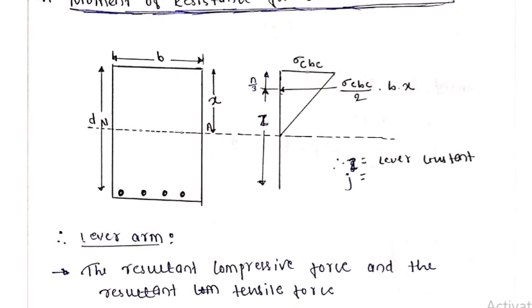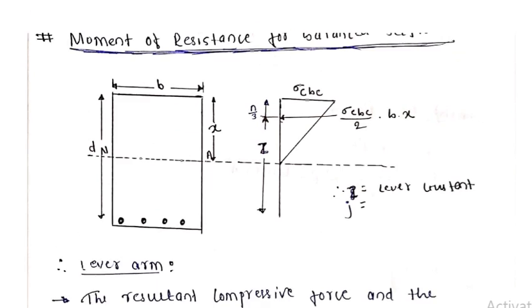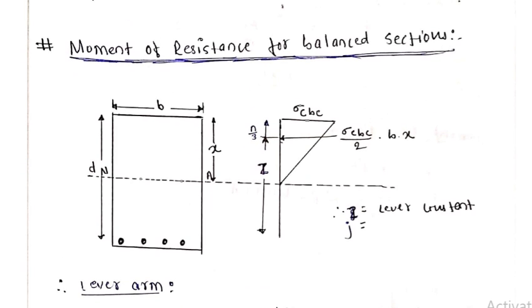So my dear friends, if you have watched the previous video clearly, I have explained the balanced sections. Let me tell you once again. This is a type of section in which the maximum compressive stress of concrete and the maximum tensile stress of steel approach their permissible values at the same time. Let's take the example once again so that you can understand clearly, because I believe in quality and practical education.